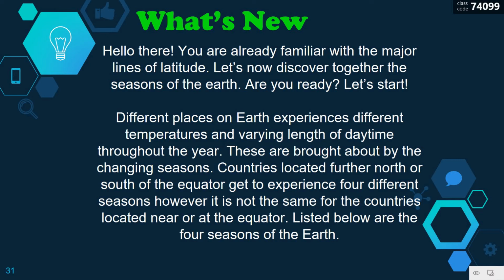Different places on earth experience different temperatures and varying lengths of daytime throughout the year. These are brought about by the changing seasons. Countries located farther north or south of the equator get to experience 4 different seasons. However, it is not the same for the countries located near or at the equator. Listed below are the 4 seasons of the earth.